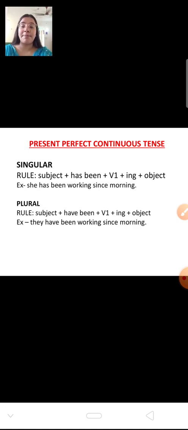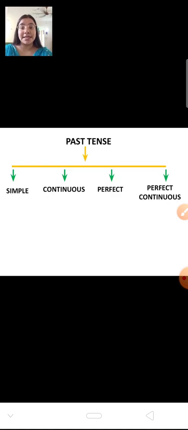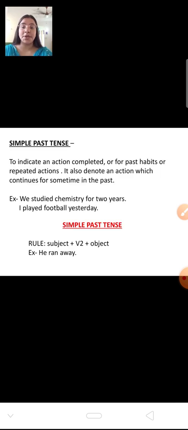Now we will move on to the past tense. Past tense is again divided into 4 subcategories: simple, continuous, perfect and perfect continuous. Now let us read that also. Simple past tense. Simple past tense indicates that an action is completed in the past. It also denotes an action which continues for some time in the past. We studied chemistry for 2 years. I played football yesterday. Now, what is the rule to write simple past tense?